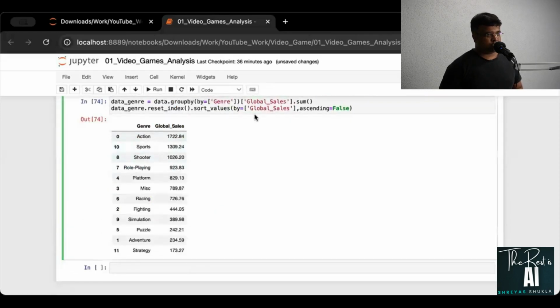And this is the new data set that I have, data_genre.